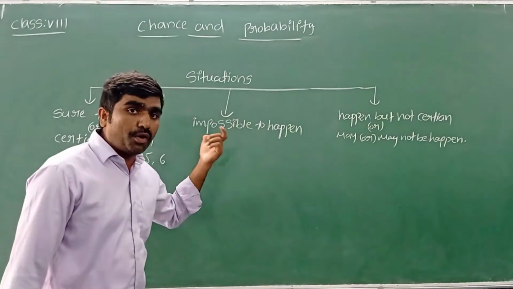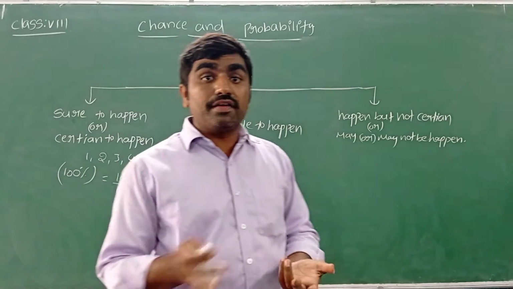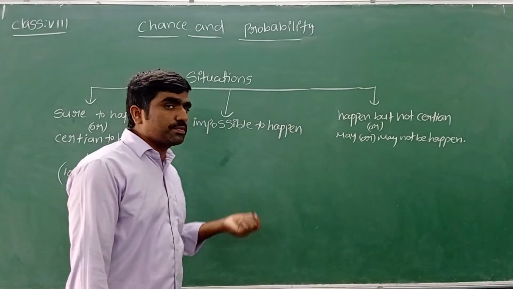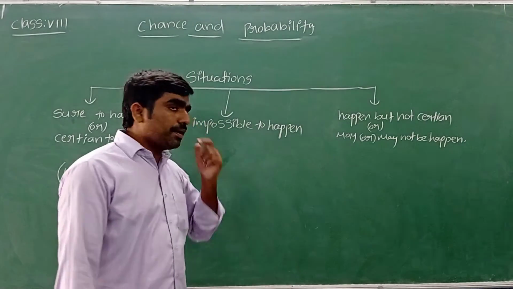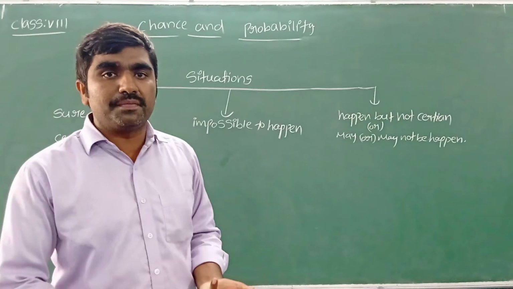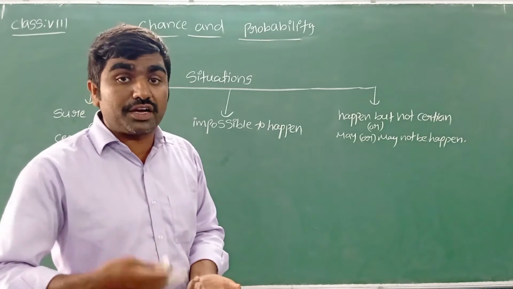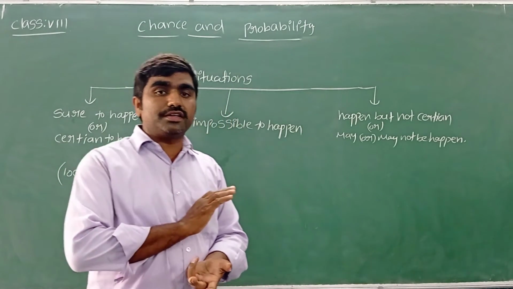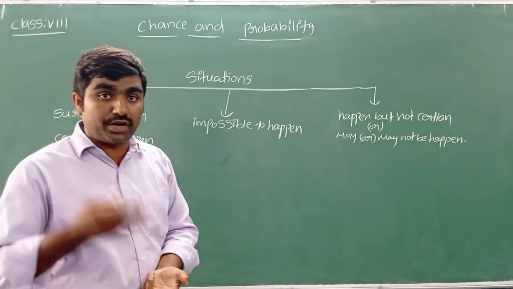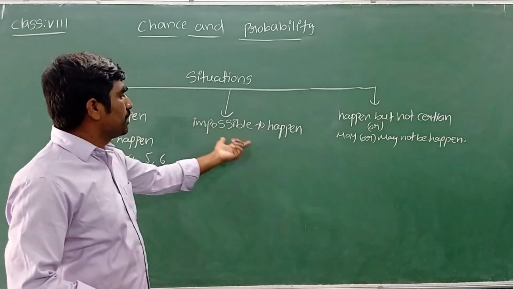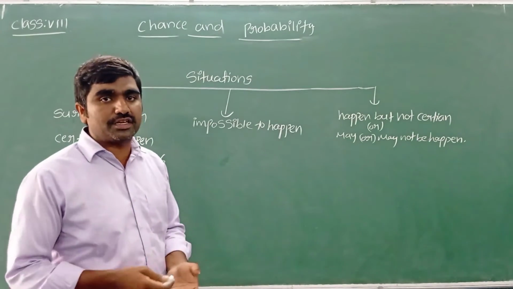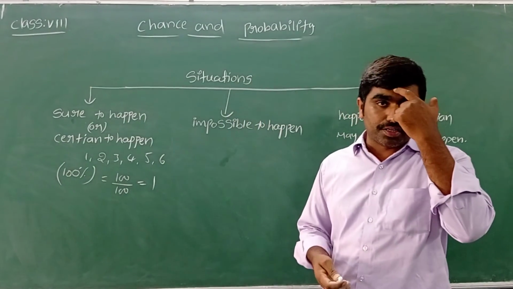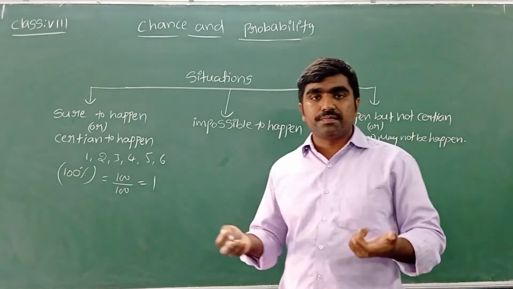Now let's see the impossible event. The name itself says impossible. What is meant by impossible? If there is no chance of that particular event happening, it is called an impossible event, or we can call it impossible to happen. Let's see the same example. As today is Saturday, the chance of getting Monday tomorrow: there is no chance to get Monday tomorrow. Sir, it is impossible. We can't get Monday tomorrow as today is Saturday.